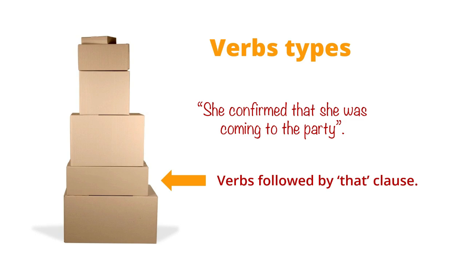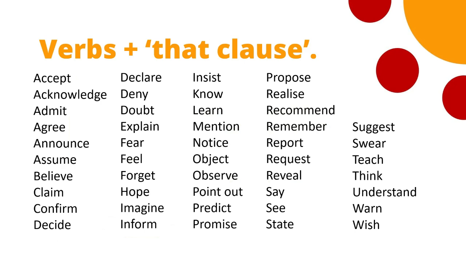So you've got that introducing a complete clause of she was coming to the party. Of course, quite often when we're speaking quickly, we tend to remove the word that from that clauses. She confirmed she was coming to the party, some people might say. And of course there is a huge collection of verbs here which can be followed by that clauses.